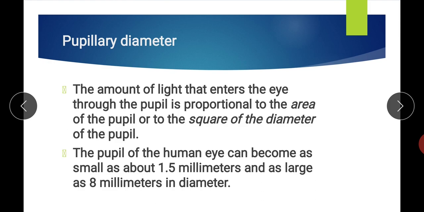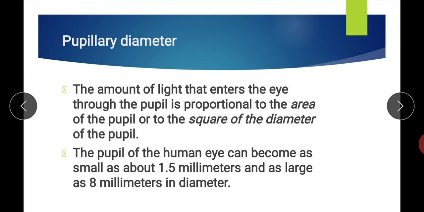So first we will discuss the pupillary diameter. Now you all know that the pupil is an aperture which is formed in between the arrangement of the iris. Now the iris is made up of two types of muscle fiber, circular muscle fiber and radial muscle fiber. And the pupil determines how much amount of light will enter into our eye.